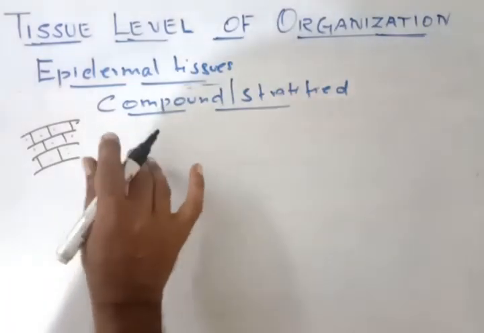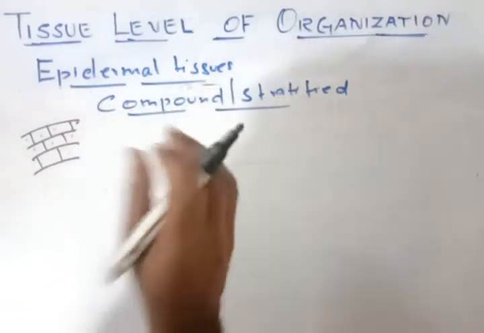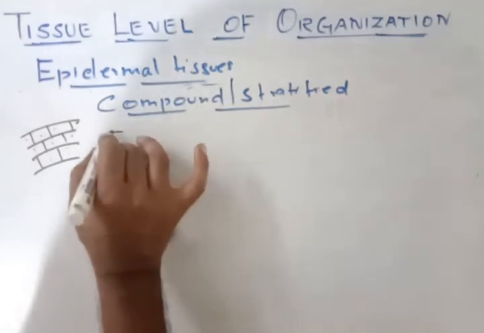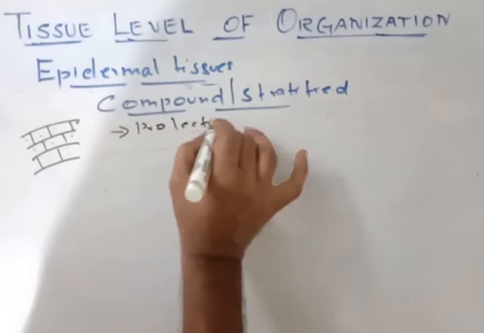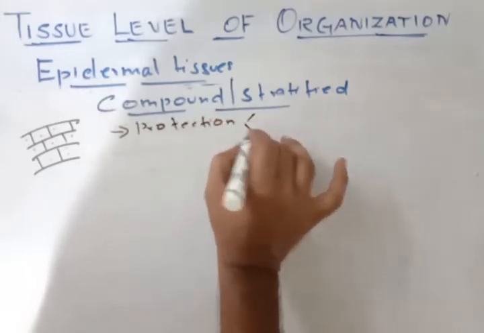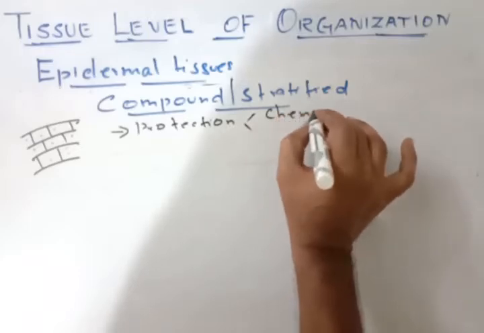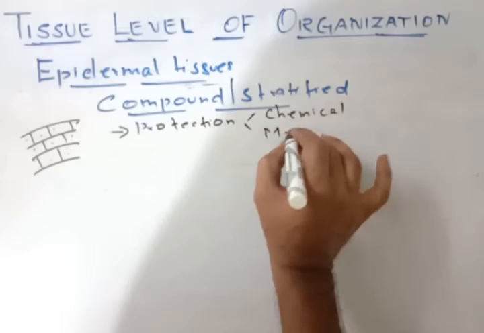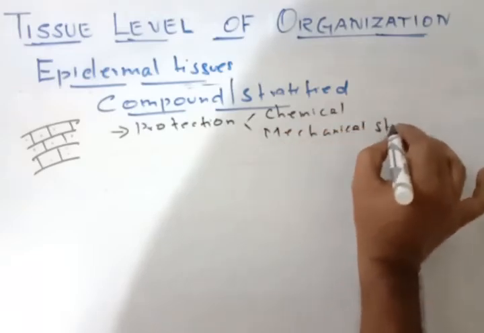Before that, the main function of this compound or stratified epithelial tissue is protection. It gives protection against two things: against any chemical or mechanical stress.